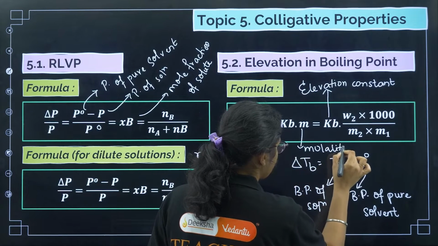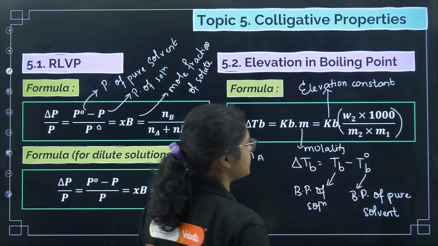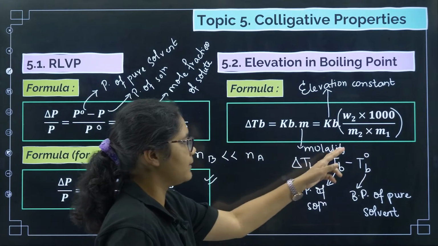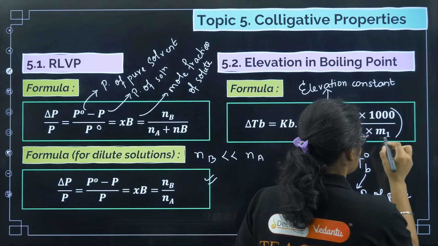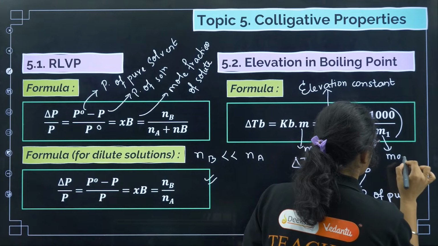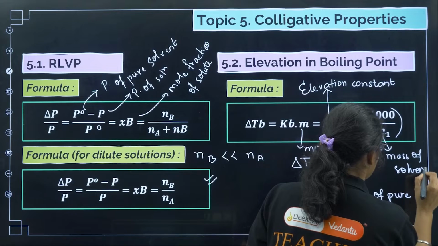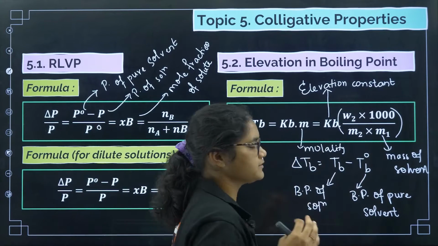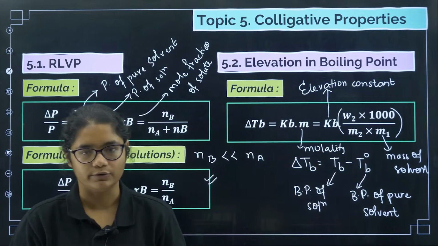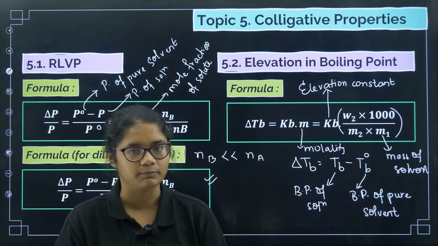Now m here stands for molality. I have expanded the formula of molality, that is W2 by M2 into 1000 by M1. So what is M1 here? Mass of solvent, right? What is W2? Mass of solute. M2 is the molar mass of solute, right? This is the molality formula. I think everyone would know it.